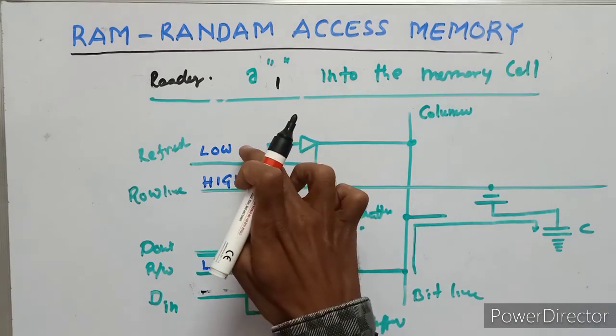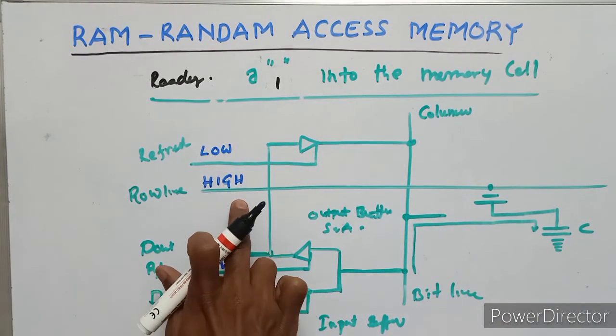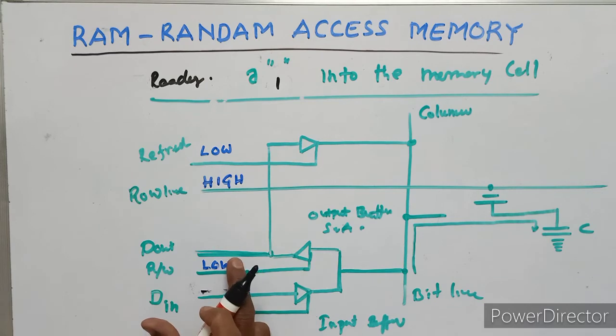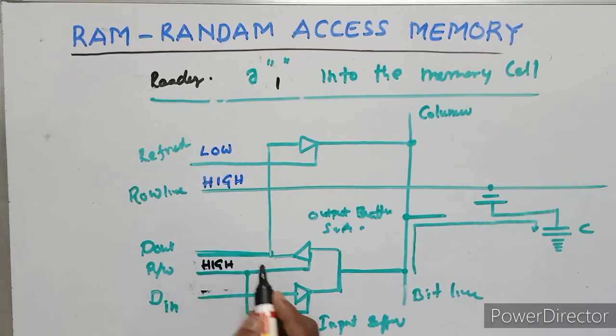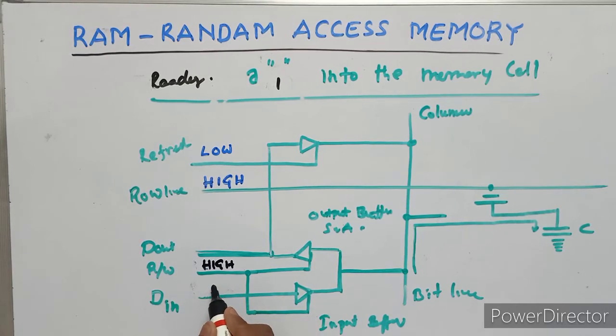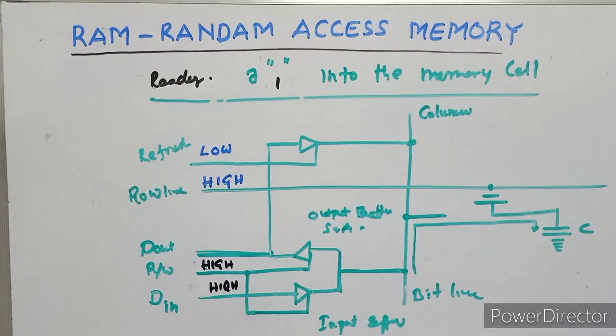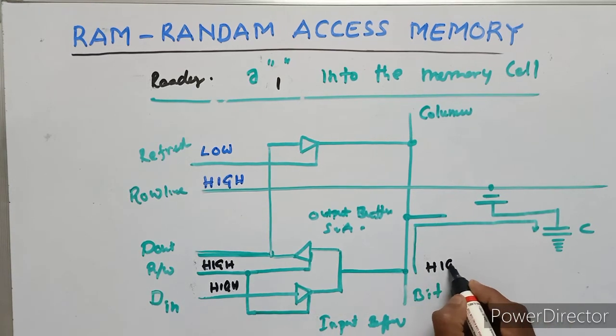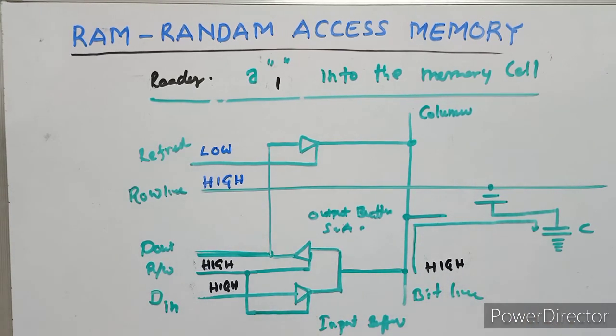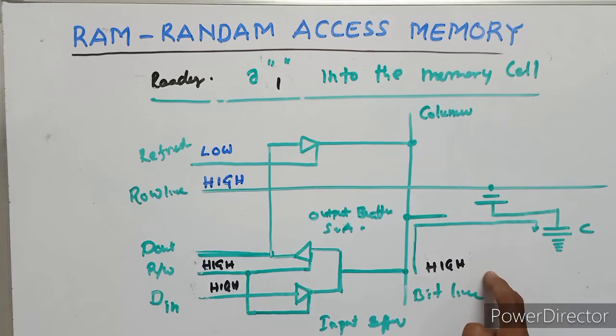Refresh is low, row line is high, read or write is high, D input is high. This is the reading condition.